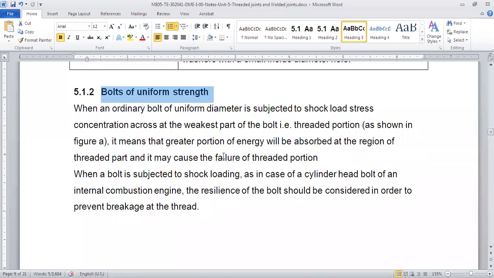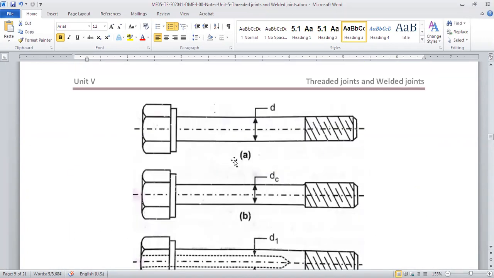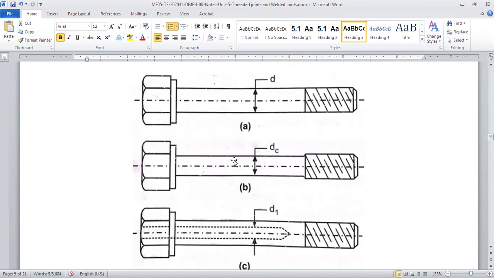So this is for the ordinary or regular bolt, right? For this regular bolt, the weakest part is the core, where the diameter is the lowest. So that goes under shock loading, and it will have a stress concentration. How can we avoid that? By making the whole bolt of uniform strength. If you see the normal bolt, the strength at the shank is quite high, but at the thread core it is very low. So that means it is not of the same strength.